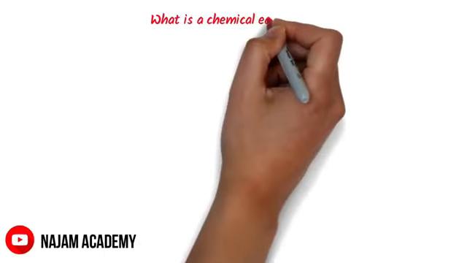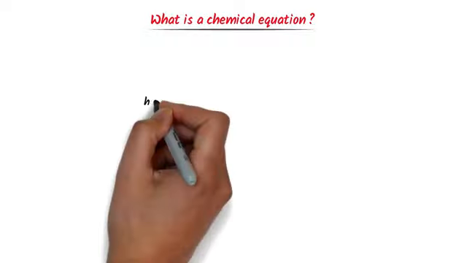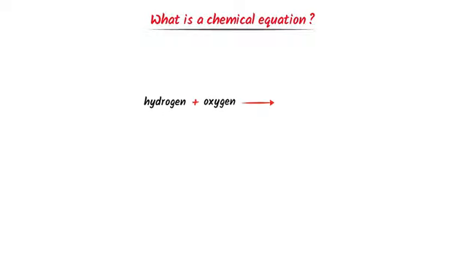Now what is a chemical equation? Well, consider a chemical reaction. Hydrogen and oxygen gas react together to form water. Here, remember that hydrogen cannot exist independently in nature, so I write 2 here as a subscript. This H2 means one molecule of hydrogen gas.